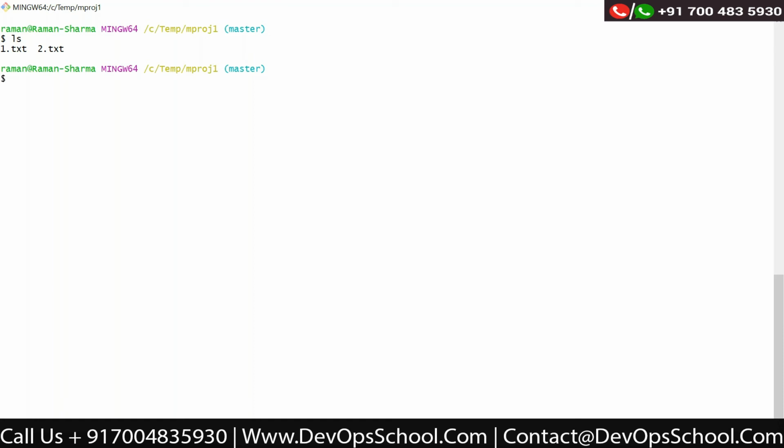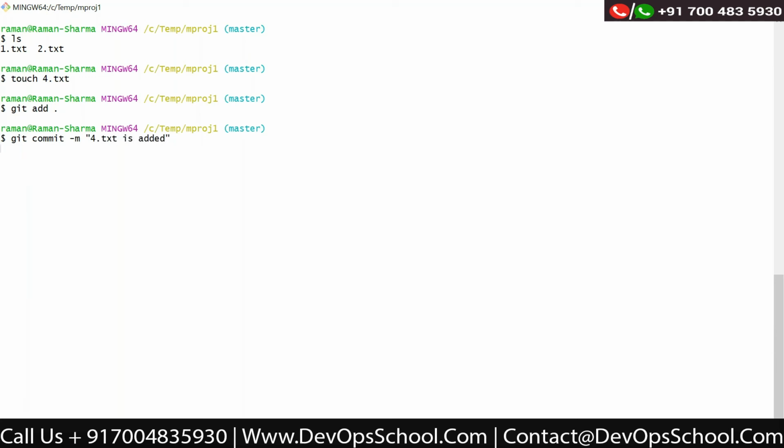Now say you create a file locally, for example 4.txt, then git add and git commit -m "4.txt is added". If you try to push these changes to the GitHub repository, let us see what will happen.